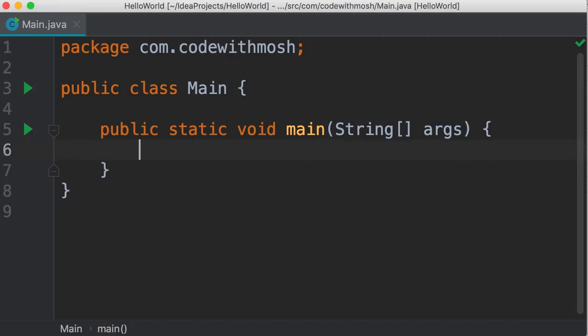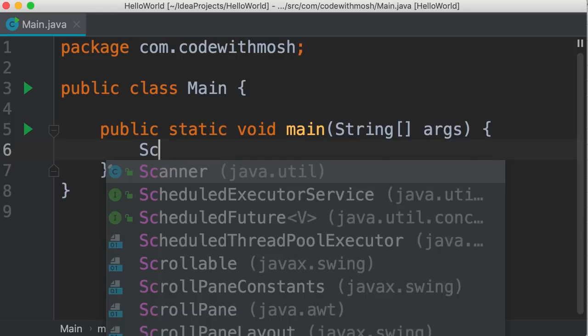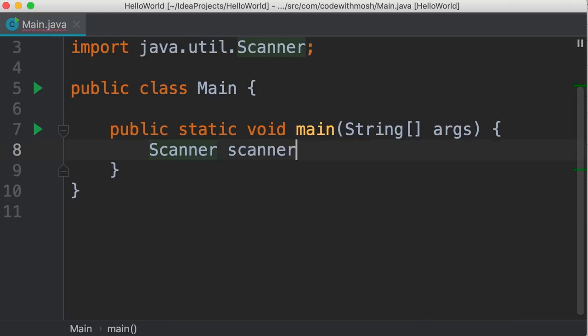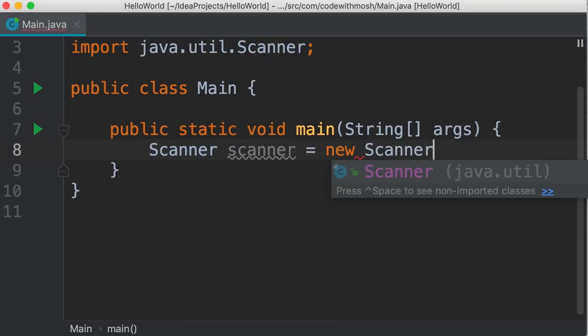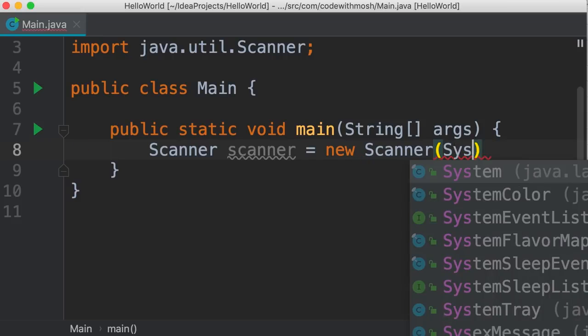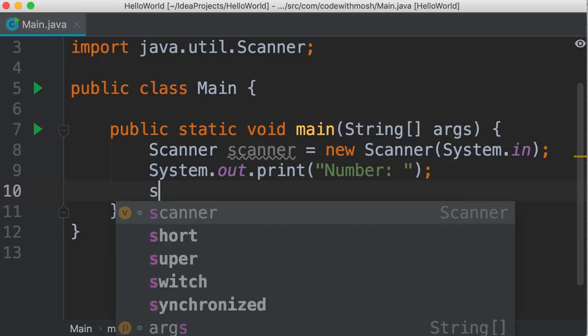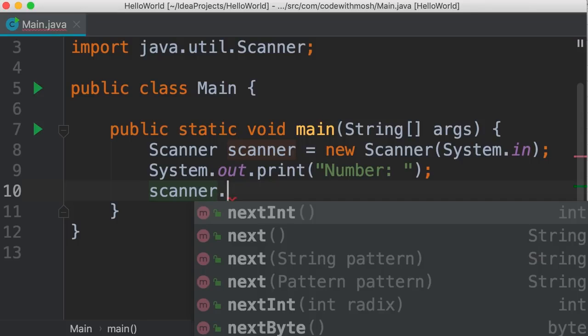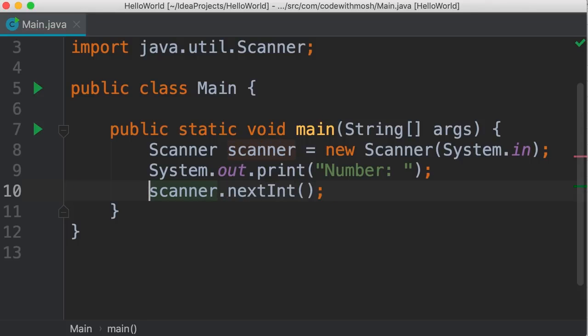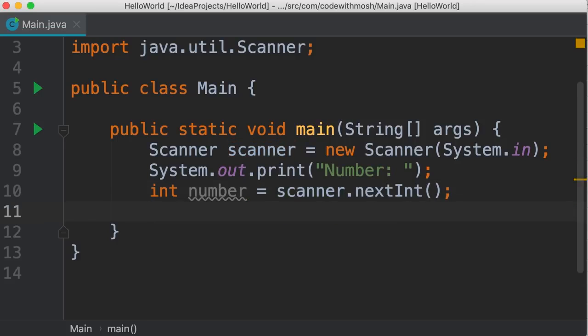All right, to read a number, first we need to use the scanner object. So Scanner, we import this and instantiate it. And as you know, here we need to pass System.in to read data from the terminal. Now we print a message. So we're going to use the print method instead of println. Here we add a label like "Number", and then we call scanner.nextInt to read a number. We store it in this variable, number. Okay, so the first part is done.